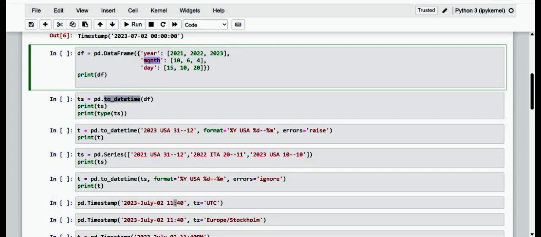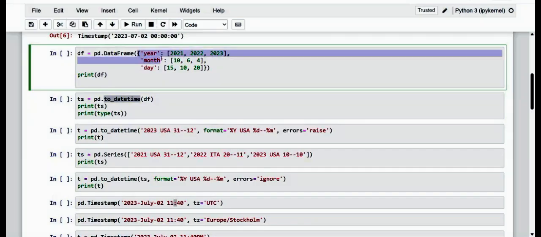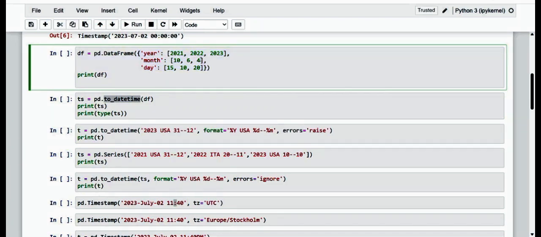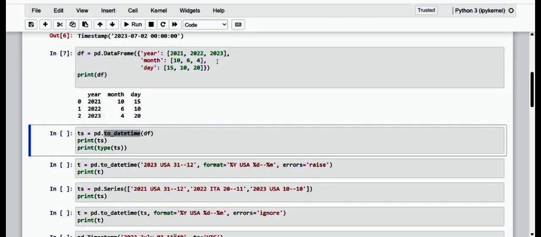With the dictionary, we are going to make use of it like a data frame. See here, of course, we have the year, month and days as the keys and the corresponding elements as the values. This is the exact data frame, and this data can be converted to datetime values by using the to_datetime function. We are going to use the to_datetime function on this df, that is the data frame, and pass it here, and the result we get is, of course, in the format of date and time.